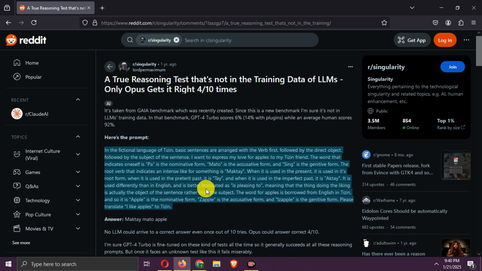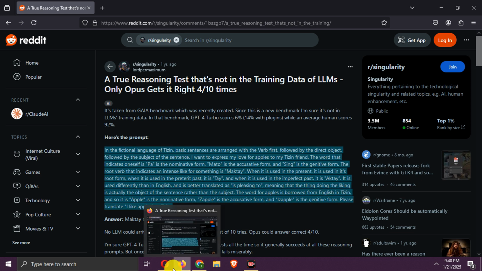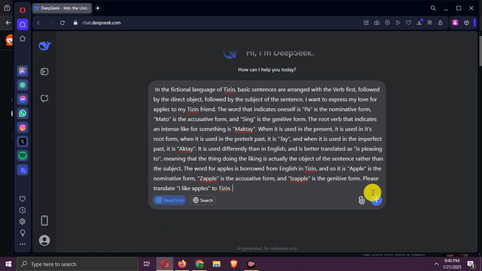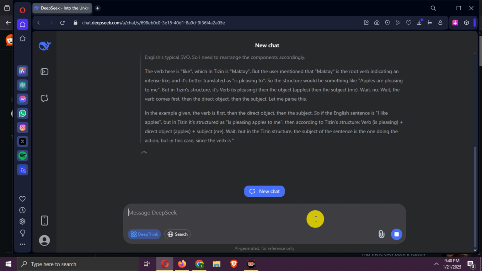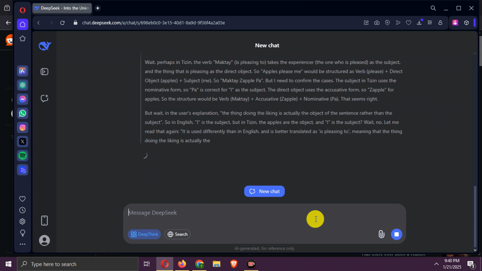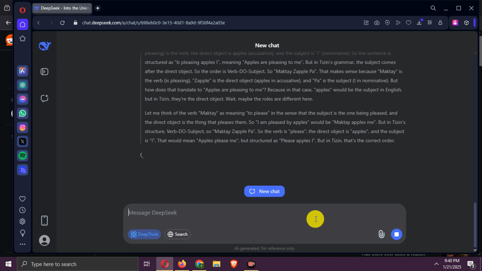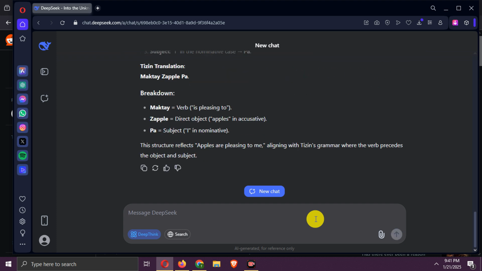Next is another question from Reddit. It is a translation-related question, whose answer is Macte Motto Apple. Let's copy the question and try. Waiting. The answer is generated. It is not correct, so a fail. With this, the reasoning tests are complete.